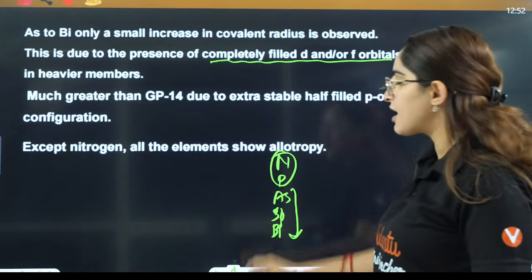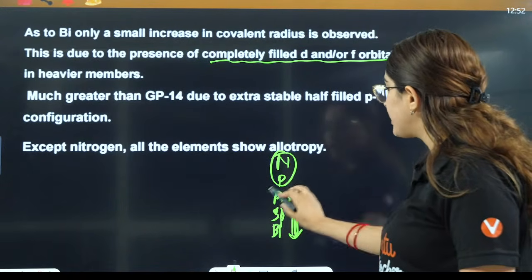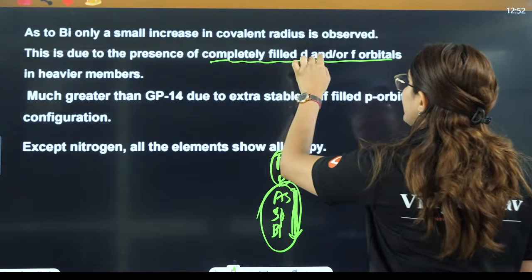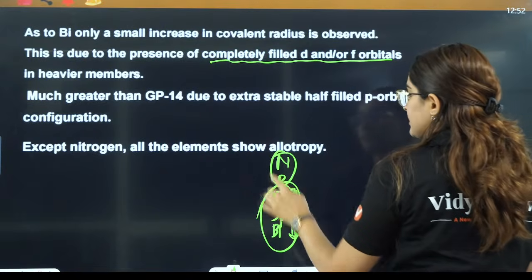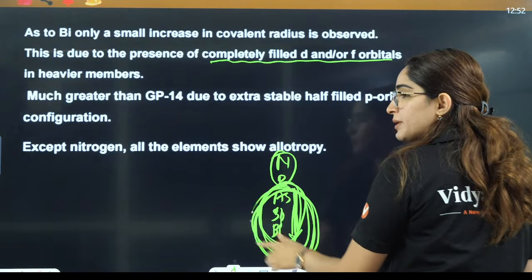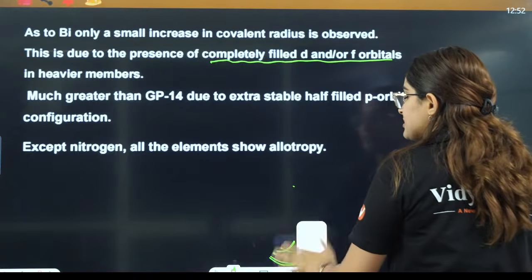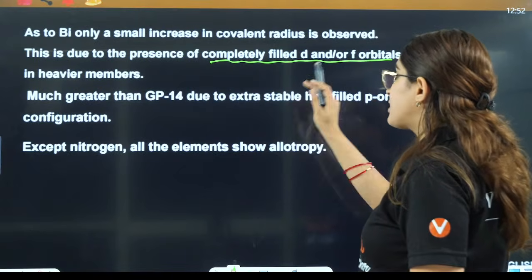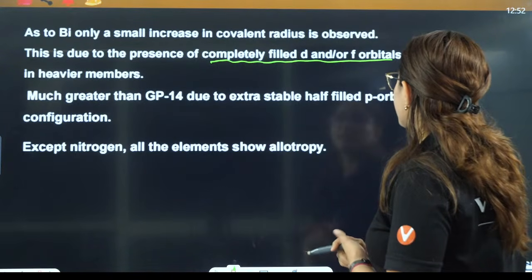Here you have a large increase and here you have a very small increase. Why? Because of the presence of completely filled d or f orbitals in the heavier elements. Now they are saying group 14 due to extra stable half filled.